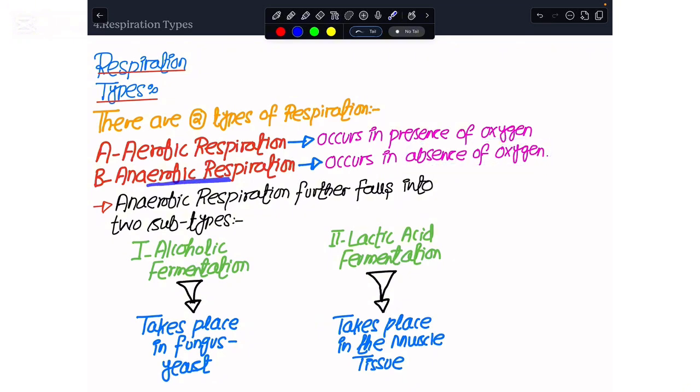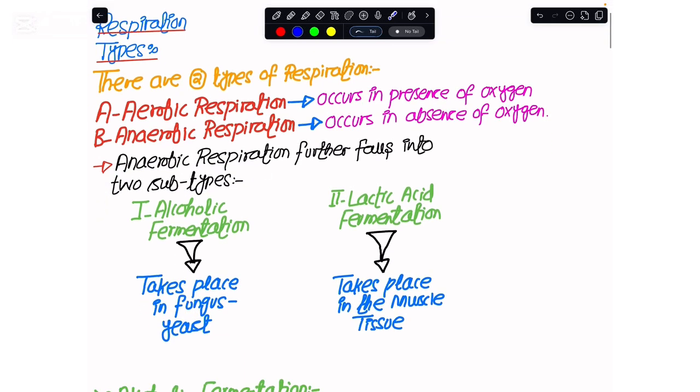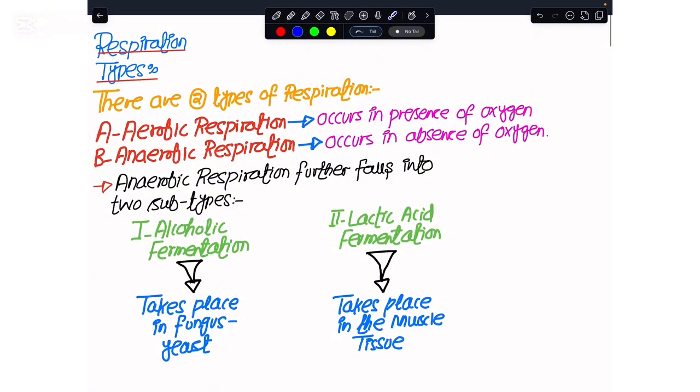For anaerobic respiration, we have two subtypes to be discussed. One is alcoholic fermentation. This is one type of anaerobic respiration, and the second is lactic acid fermentation. Both are anaerobic. Why do they have different names? Because they happen within different organisms.